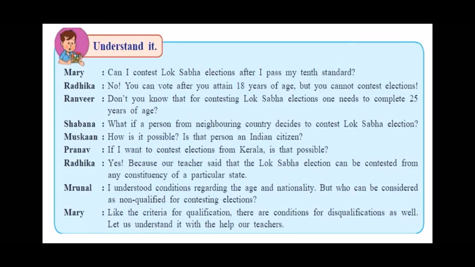Now, what about disqualifications? Some things that can disqualify a person are if the person ceases to be a citizen of India. Some other reasons can be if the person is of unsound mind. Unsound mind means mentally not stable. Or if the person holds any office of profit under the Government of India. So these are some of the conditions for disqualification.